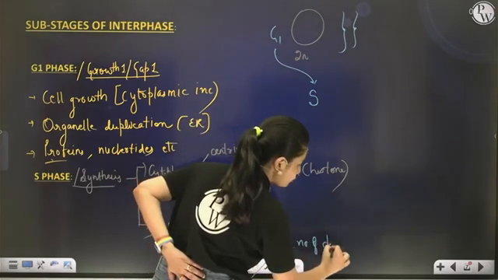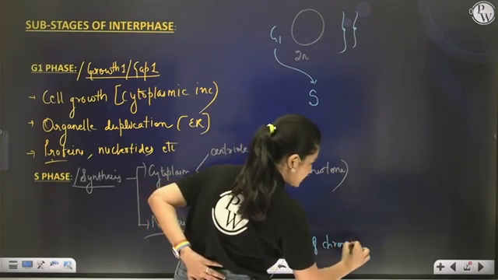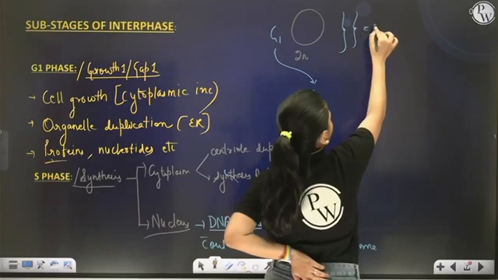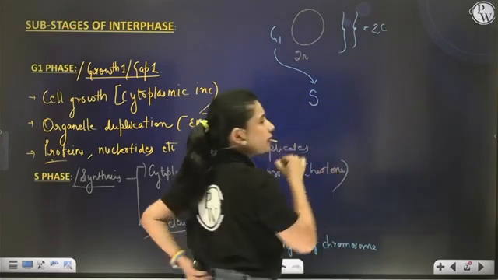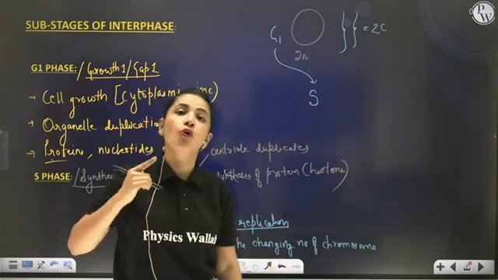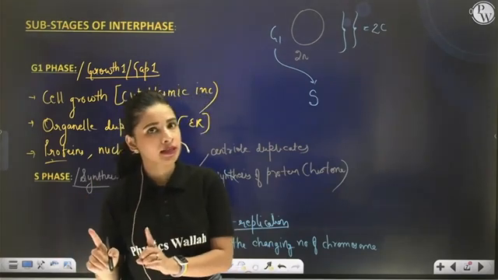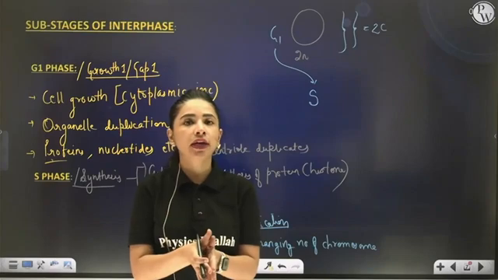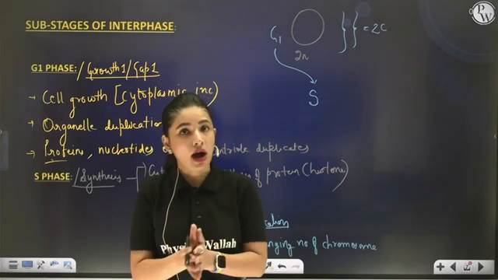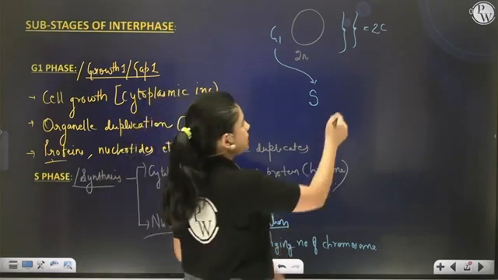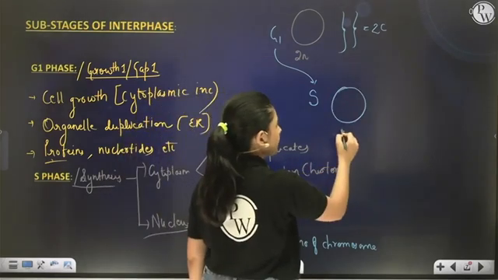Right? The number of chromosomes will remain 46. However, if initially the DNA content is 2C, after S phase it will become 4C. The number of chromosomes will remain 46, but suppose initially the amount of DNA was 20 picogram. So after S phase it will become 40 picogram. See how? A diploid cell.